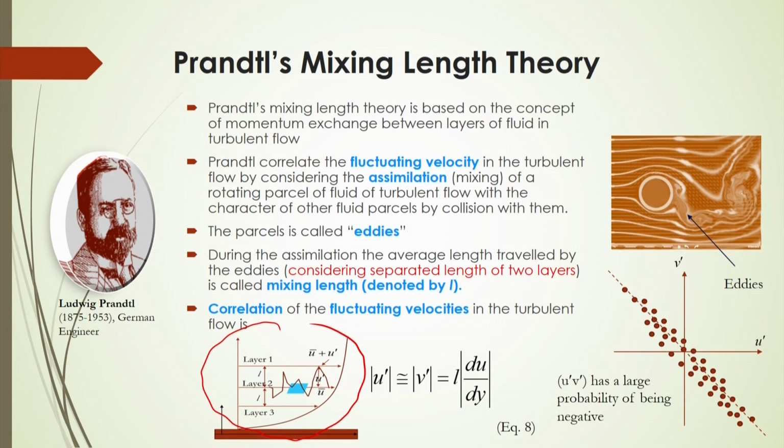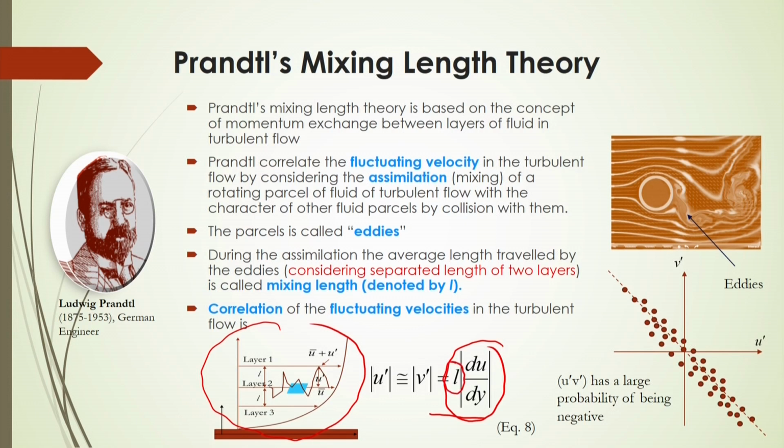So, u dashed is equivalent to v dashed, which is equal to L into du by dy. So, this fluctuating velocity component is related to the shear strain, or you can say shear rate, and the proportionality constant is the mixing length.